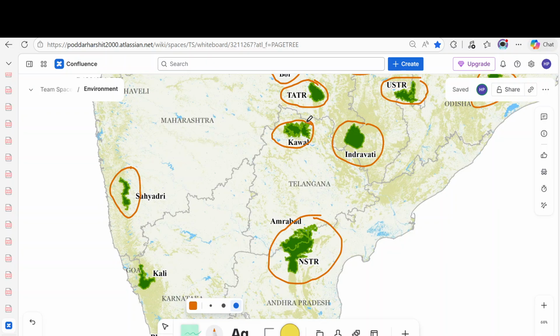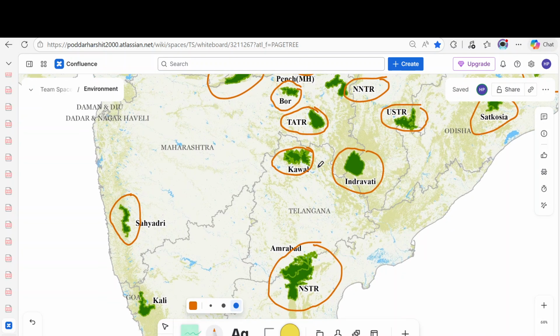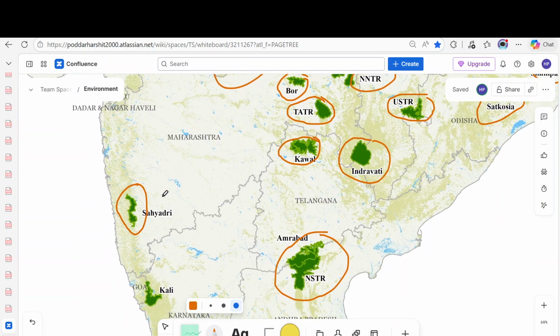Kawal Tiger Reserve is in the Sahyadri mountain range. Okay, so Indravati and Kawal, they all are in the Sahyadri range. And there is Amrabad Tiger Reserve, which is in Srisailam Nagarjun Sagar itself.